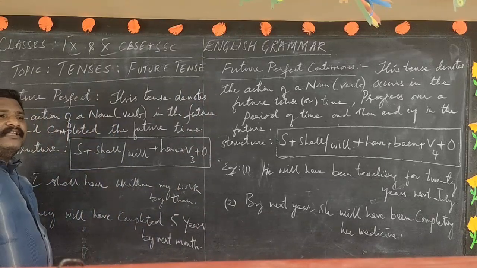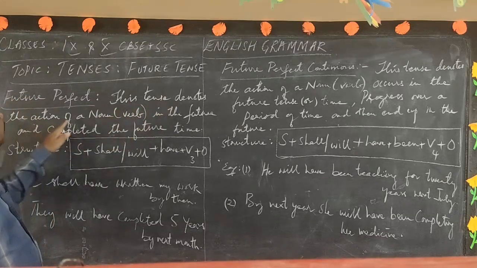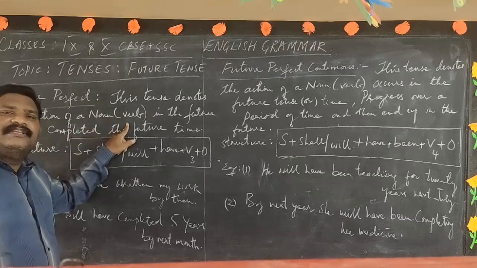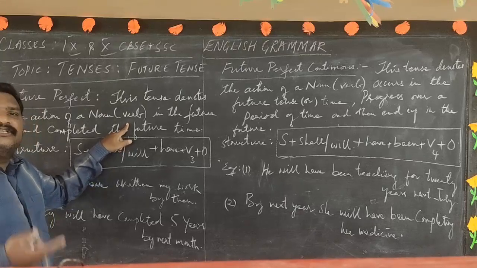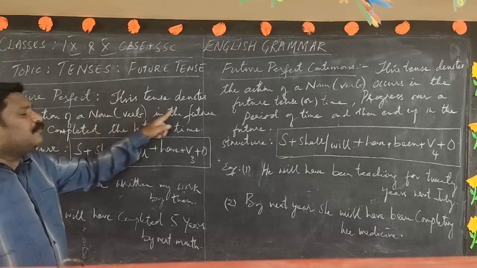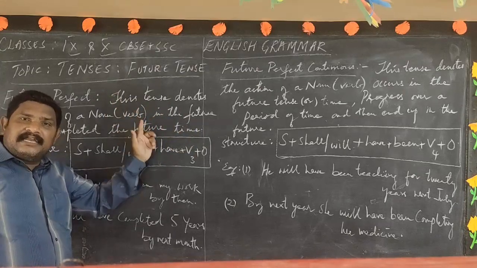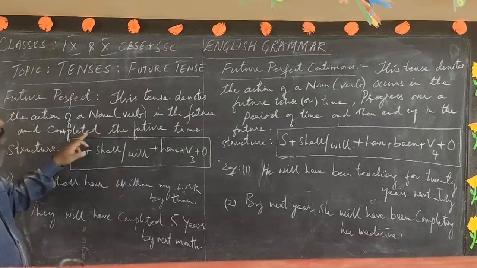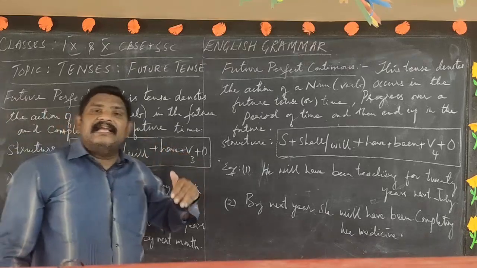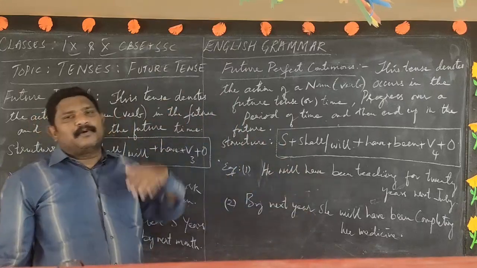Now let us go by the definition, dear students. This tense denotes the action of a noun. What is the action of a noun? Verb. Many times in every definition you are seeing the action of a noun. So this tense denotes the action of a verb in the future. The occurrence of the verb is in the future and it is completed in the future time. We are in the present time, but the expected action is in the future. The action starts in the future point of time and ends in the future point of time.